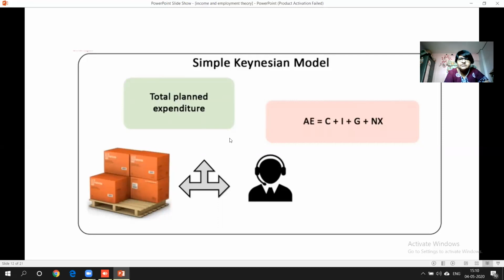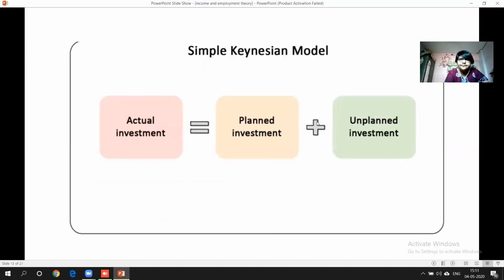Now here, once again, this is the total planned expenditure, and total planned expenditure is nothing but aggregate expenditure. We are planning how much we are going to spend. We are planning that this much consumption will take place. What is C? C means consumption, the total consumption, the actual demand which will take place in our economy, right? Plus investment, the total investment taking place in our economy. So all the parts are there.